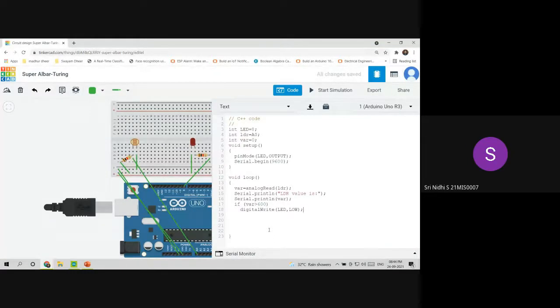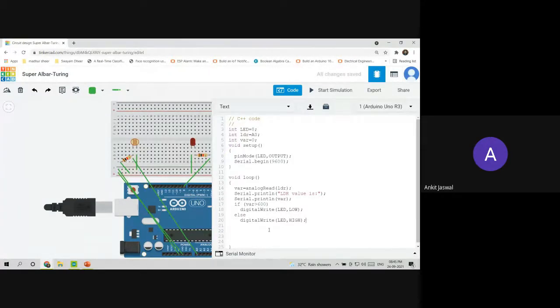Yes. So the LED will be low if the value is greater than 600, and for the else condition, it will be high. Else means it is less than 600.